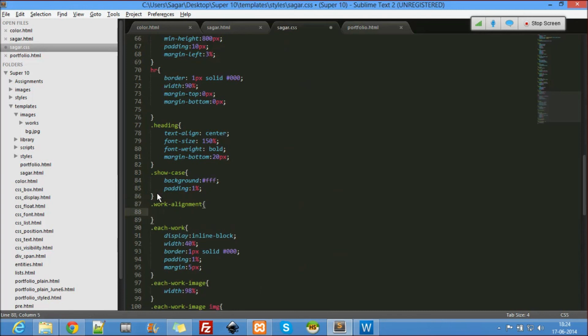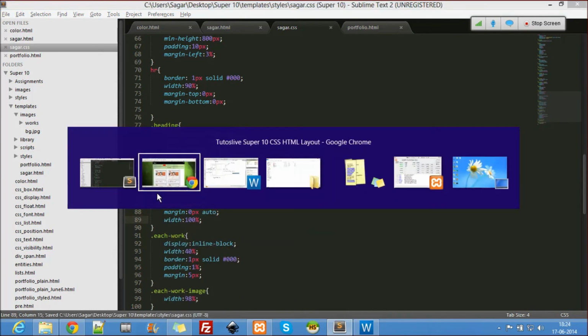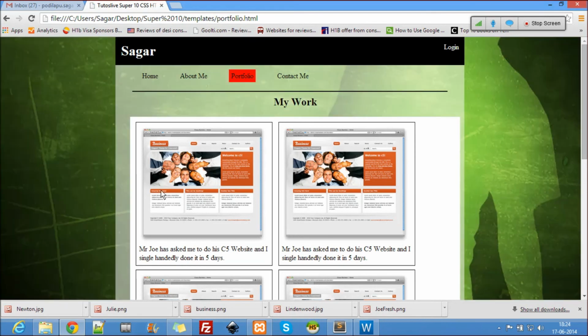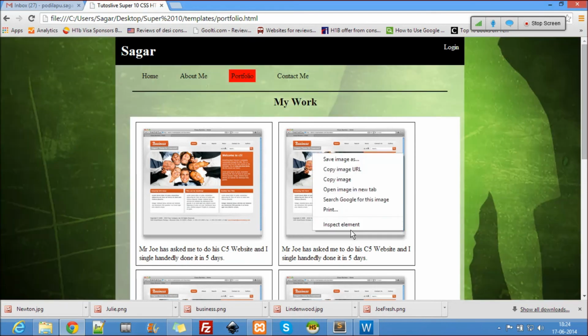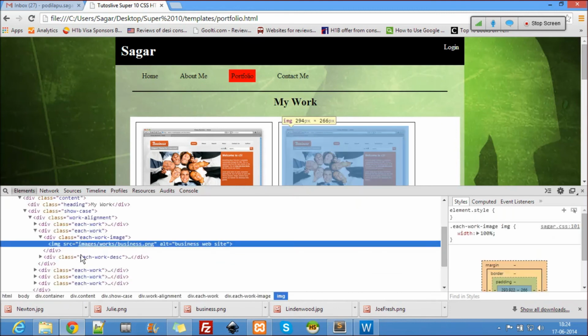Margin 0 pixel auto, width 100%. Let's see, still did not go. Let me just check what's really happening over there. Here, this one.